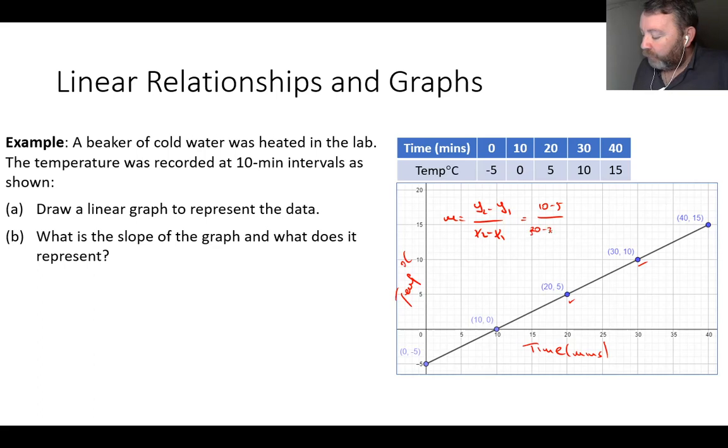30 minus 20. So that gives me 10 minus 5 is 5. Then we've got 30 minus 20, which is 10. So therefore we get an answer of a half. That's my slope. Let's check and see, does it work with the triangle?